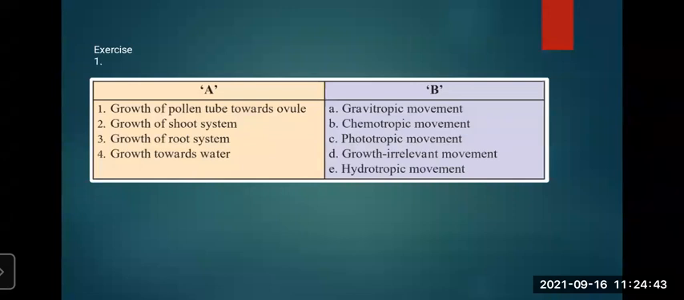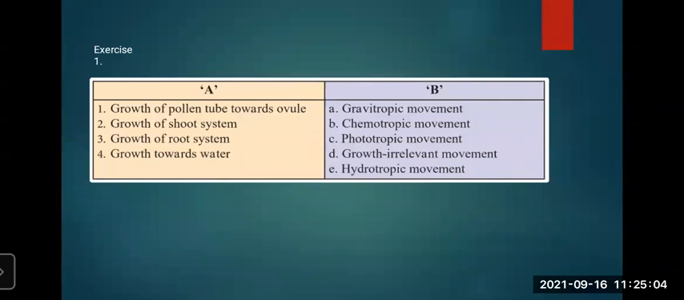where the sunlight is there, the shoot system will grow towards that. Then the growth of root system, automatically we understood that it is below the soil, so it is gravitropic, which grows towards gravity. Growth towards water, hydro, by the name, we understood that hydro is related to water, so the answer is hydrotropic movement.